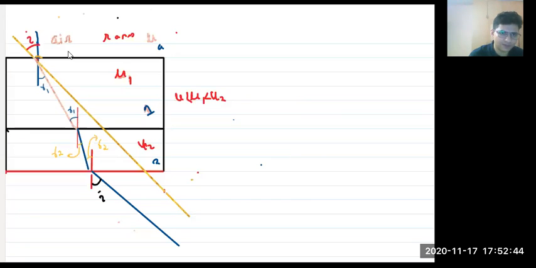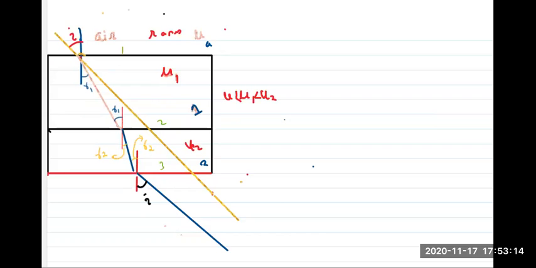This is surface 1, surface 2, surface 3. So refraction is occurring at 3 surfaces. Very good, Abhishek. Very good, Renuka. Very good, Suktika. So how many times do we need to use Snell's law? Step by step, ask yourself. Very good, Zain. Very good, Renuka. 3 times. Let's use this.